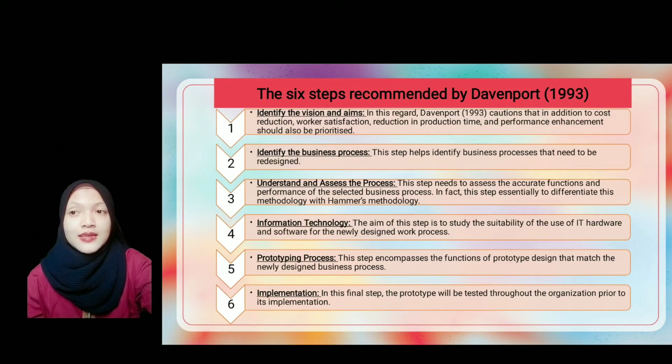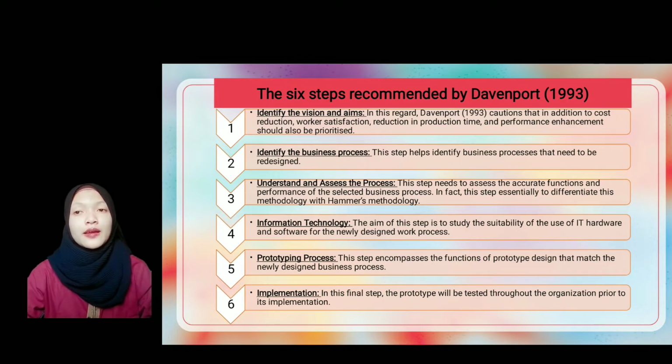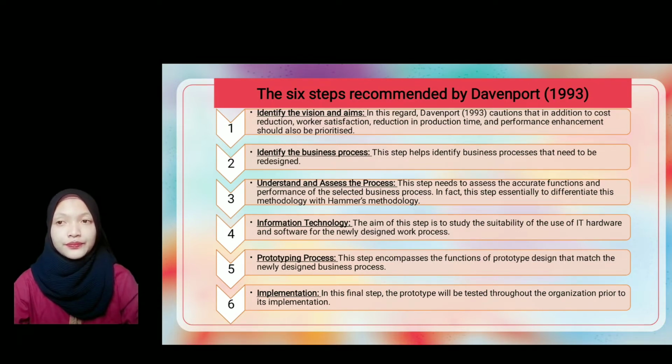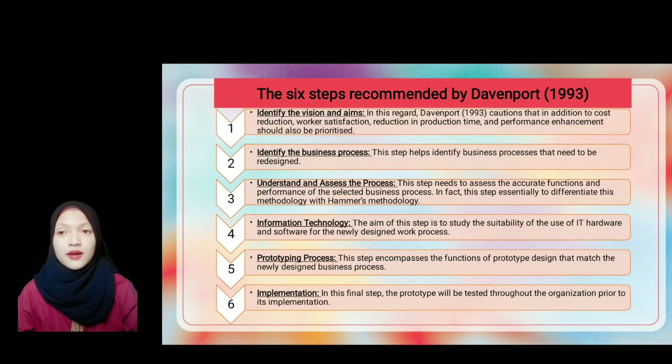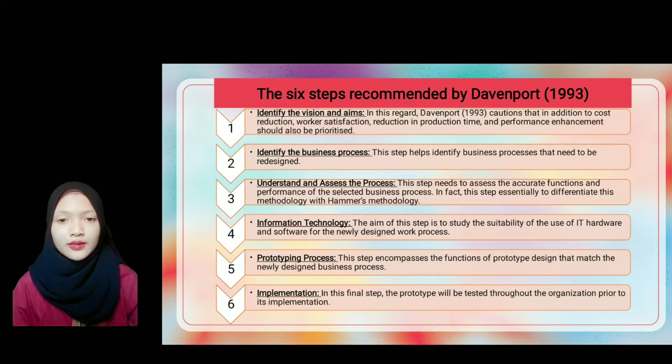Moving to next slide, the 6 steps recommended by Davenport 1993. Step 1. Identify the vision and aims. This step focuses on all follow-up actions based on a company's vision and target processes. In this regard, Davenport 1993 cautions that in addition to cost reduction, worker satisfaction, reduction in production time, and performance enhancement should also be prioritized.